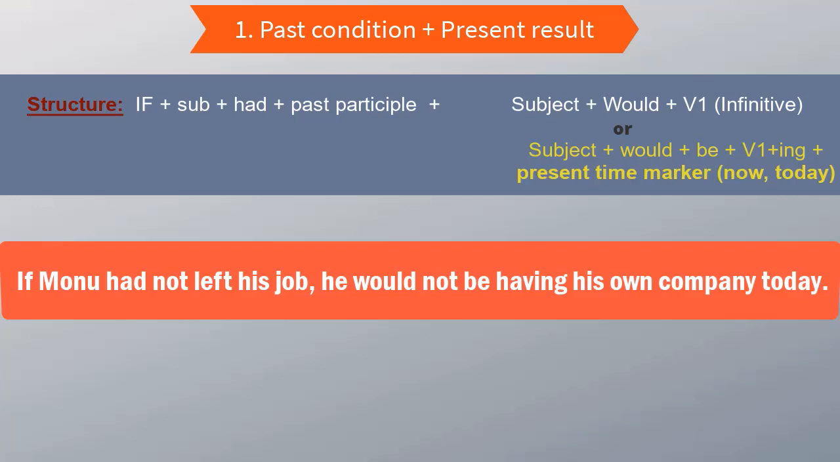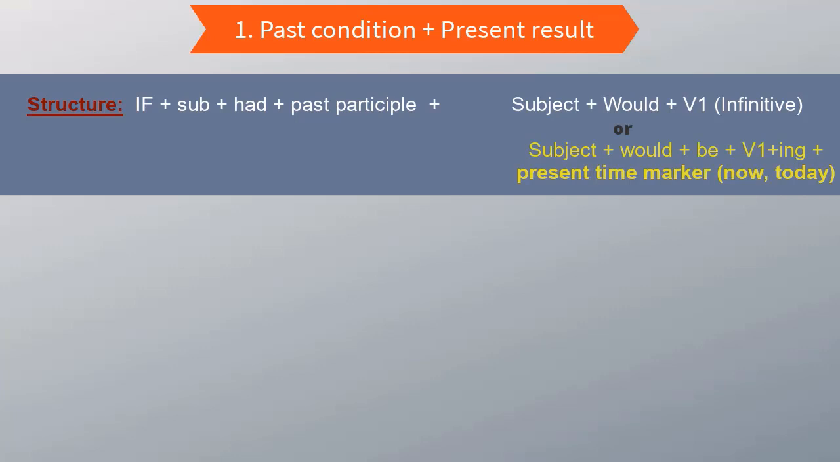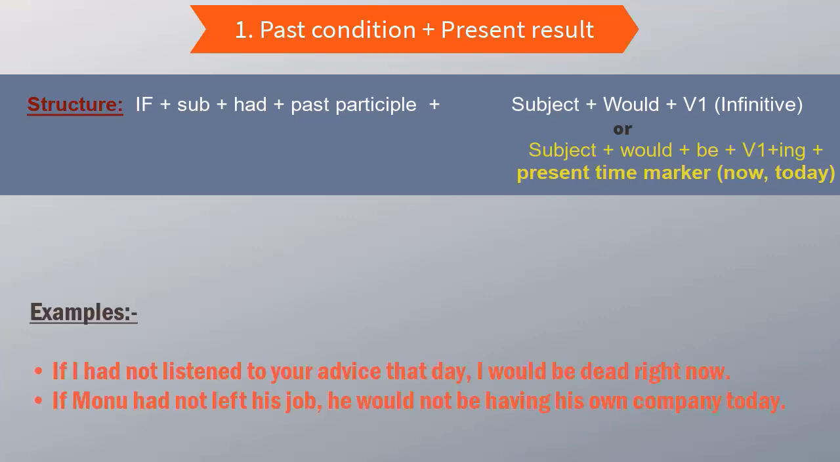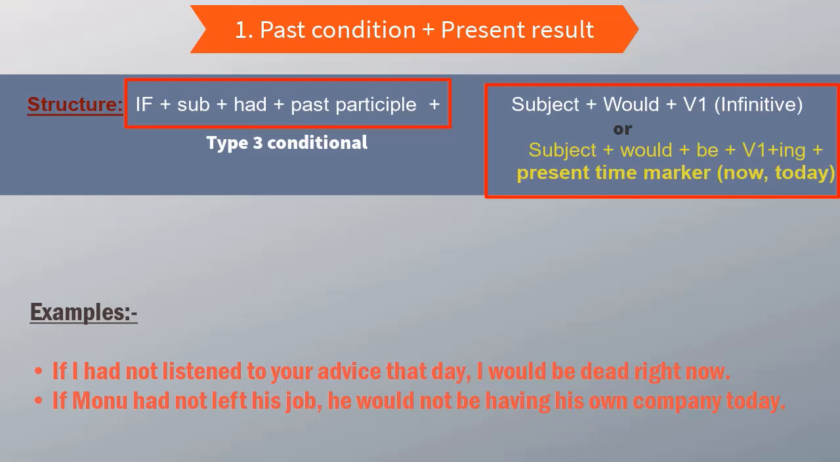All right, now since we've understood the context, the situation, let's look at the structure. So the if clause is in past perfect tense. If I hadn't listened to your advice, had not listened, past perfect tense. And the result clause is subject plus would plus infinitive or subject plus would be plus ing form of a verb, right? Either way you can form the result clause. Okay, that's how we write such a sentence.